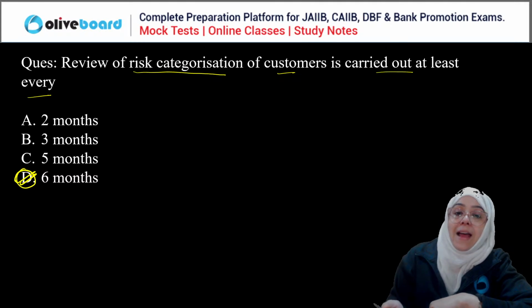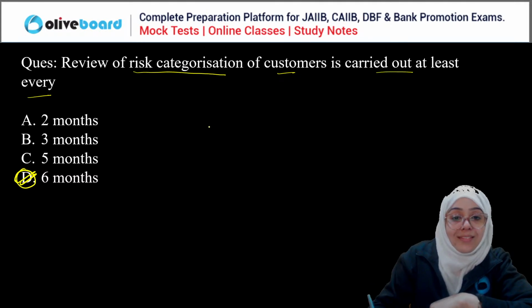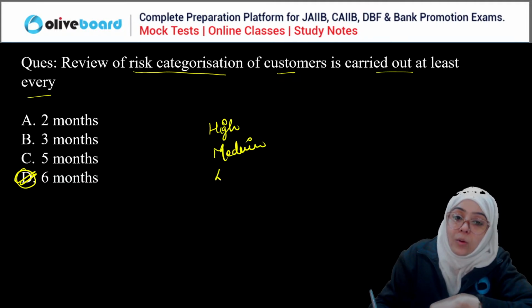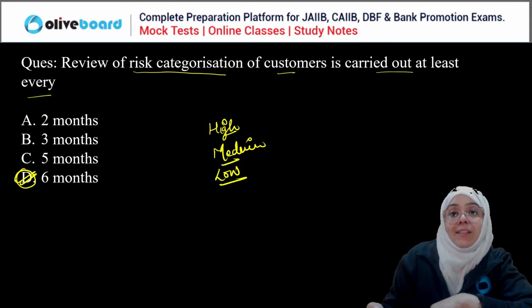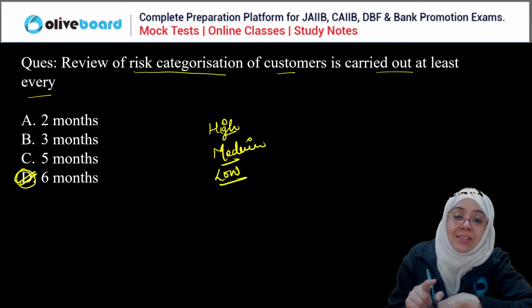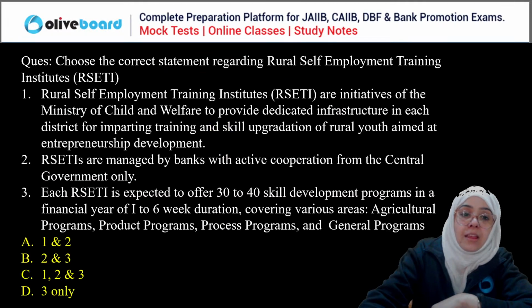You know that there is a risk categorization of the customer into high risk, medium risk, and low risk customer, right? When we are talking about the review of risk categorization, this is done at least every 6 months. Okay, done. So the correct answer is D here.